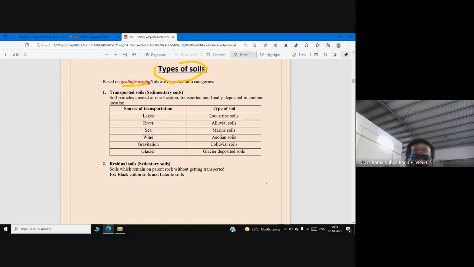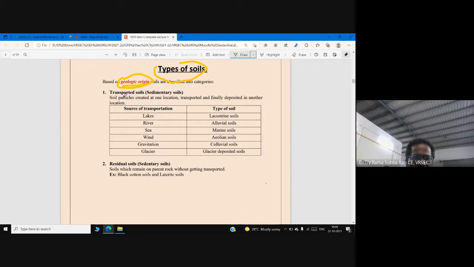We will discuss different types of soils very soon. In fact, the classification of soil is covered elaborately in Unit 2. As of now, we are discussing types of soil based on geologic origin. I can read it once again: based on geologic origin.